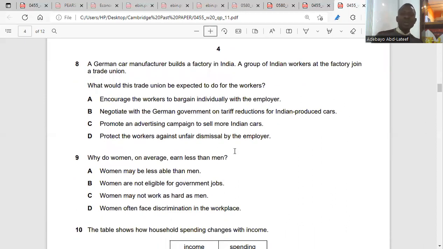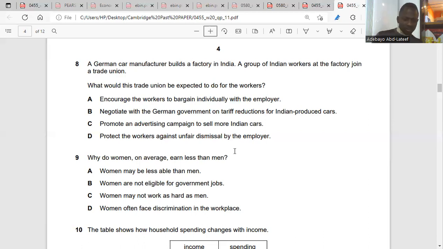Question 8. A German car manufacturer builds a factory in India. A group of Indian workers at the factory joined a trade union. You know what a trade union is, right? Trade unions are groups of workers that have come together to form an association, a union, to protect their interests. Okay, so what would this trade union be expected to do for the workers? They are asking about the function of a trade union.